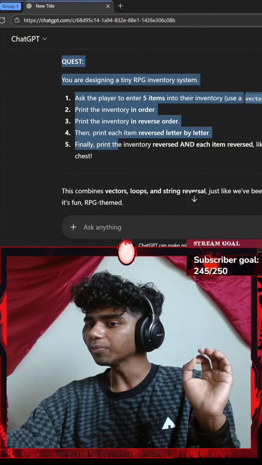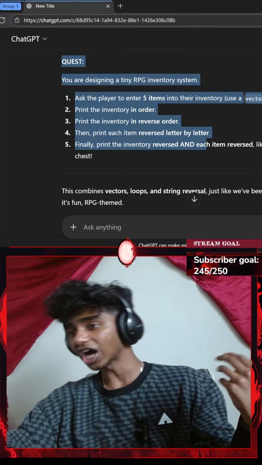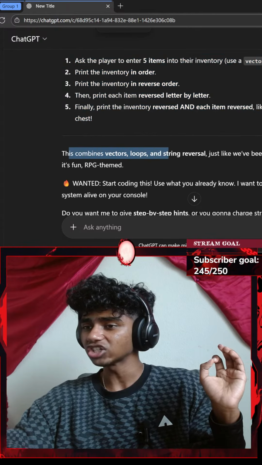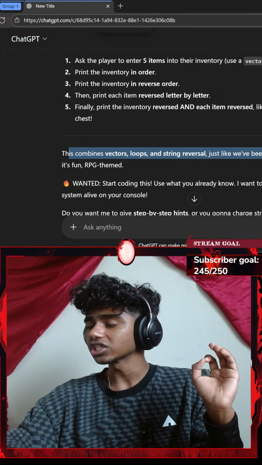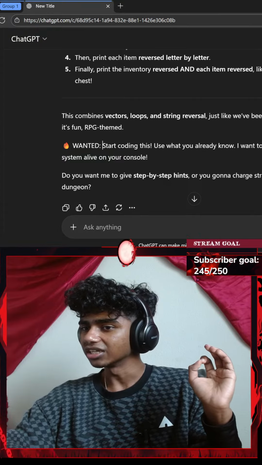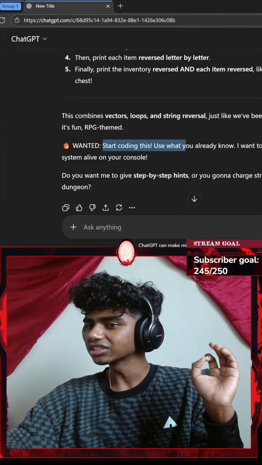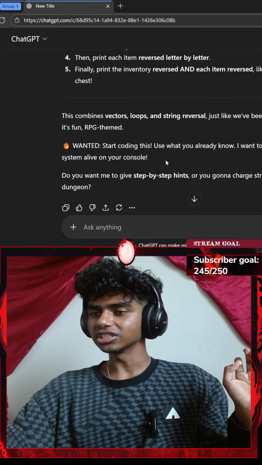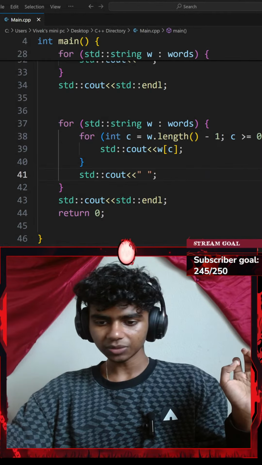Finally, print the inventory reversed and each item reversed, like the ultimate cursed chest. This combines vectors, loops, and string reversals, just like we've been practicing, and it's fun RPG themed. Start coding this with what you already know. I want to see your inventory system alive on console. Okay, let me get Sensei/ChatGPT there.